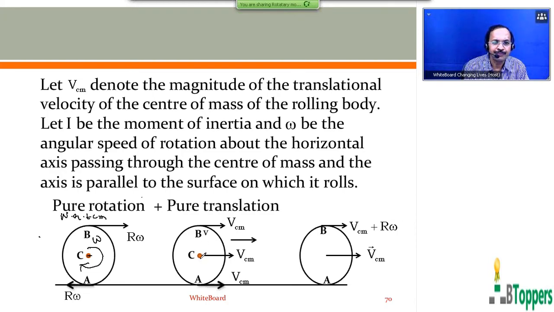In the second diagram on the right side, I have shown you the situation in case the same body performs pure translational motion. In case the body performs pure translatory motion, then all the particles of the body will have the same translational velocity towards the right. V CM vector is the linear velocity vector of the center of mass. So the velocity of point A will also be equal to V CM. The velocity of point B will also be equal to V CM in the same direction in case the body performs pure translatory motion.